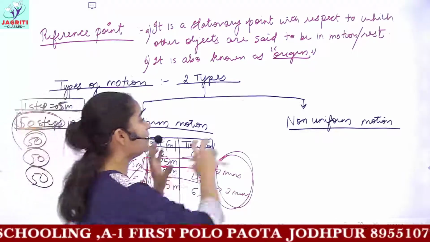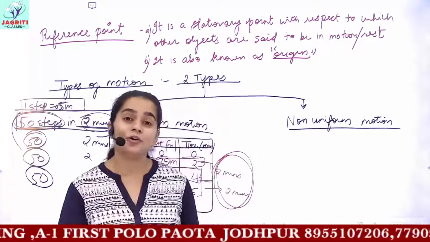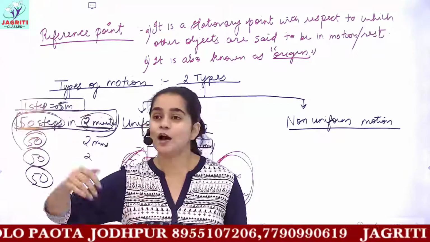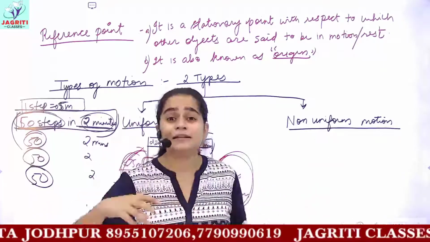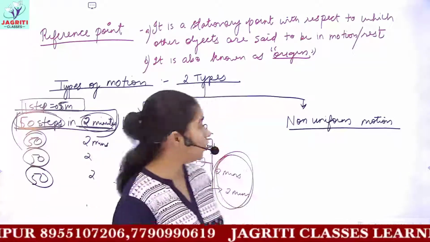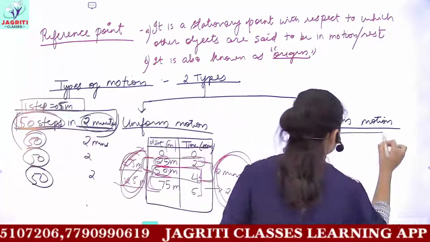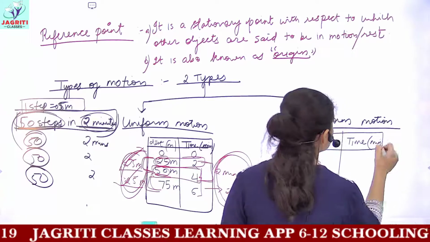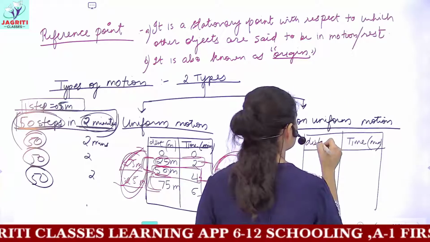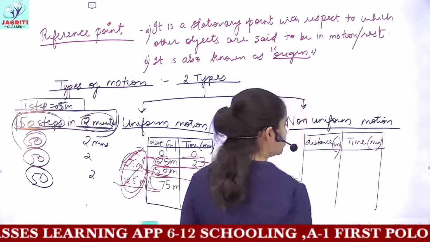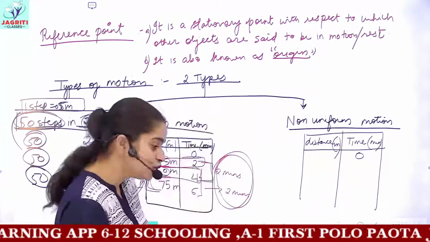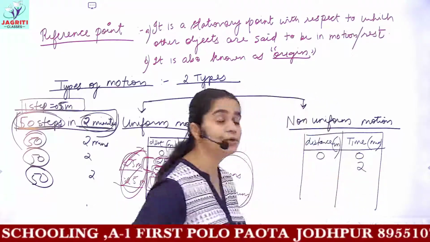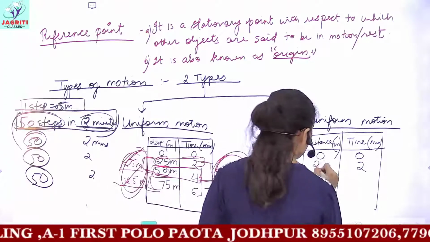Now taking the similar example for non-uniform motion: today you woke up very late and you got late for your walk. But whenever you stepped out of your house, you saw many people on the path and many kinds of vehicles too. Let's suppose you started your clock. Here we'll again take time in minutes, and here your distance traveled in meters. When the time was 0, that is when you just stepped out, the distance covered was also 0. Then in the first 2 minutes, you covered 25 meters.